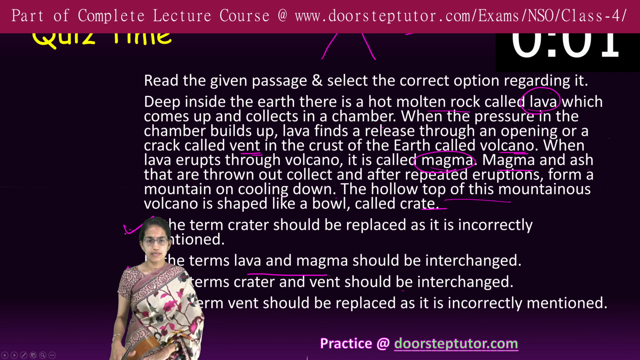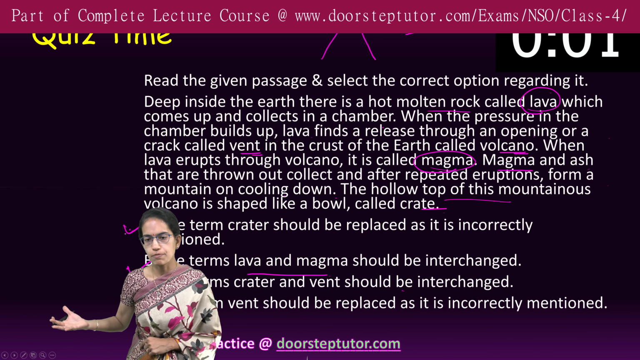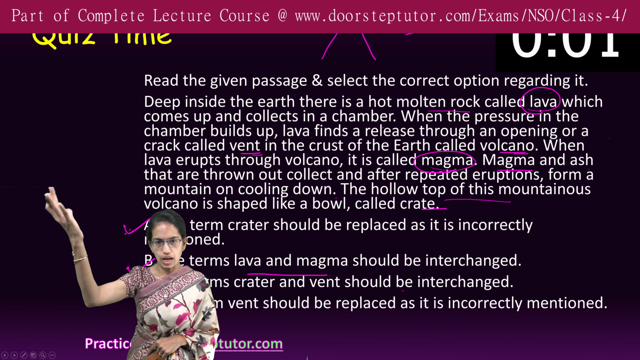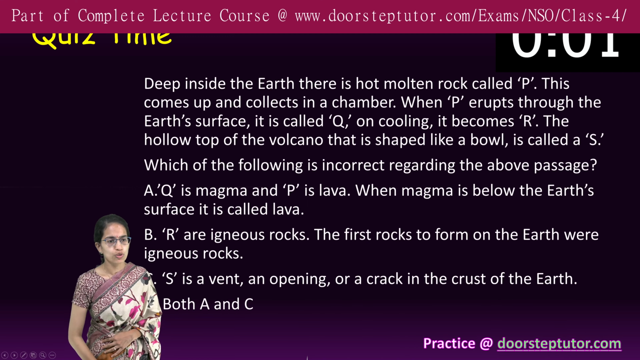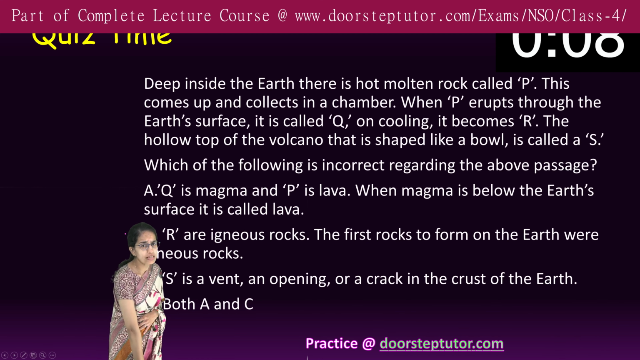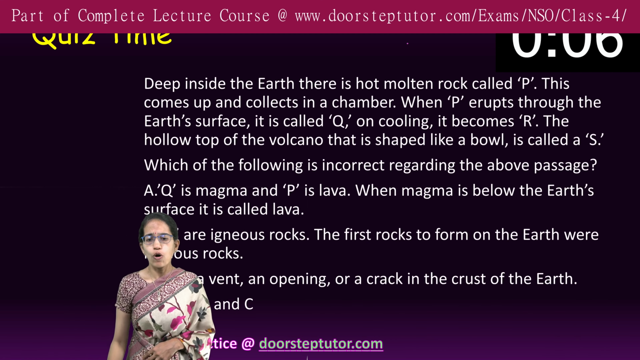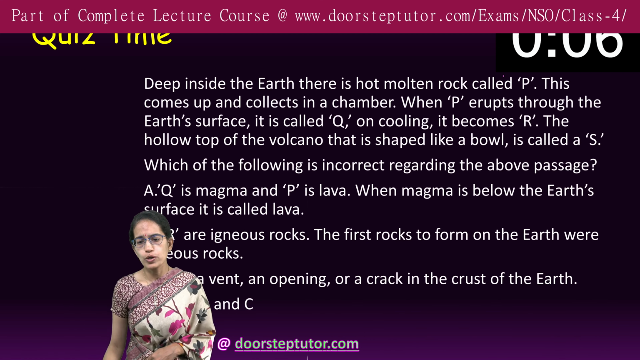Deep inside the earth there is the magma chamber from where magma comes out in the form of lava. This lava flows out and volcanic rocks are seen when it cools or solidifies. So deep inside the earth there is the hot molten rock called magma. This comes out and collects in a chamber.